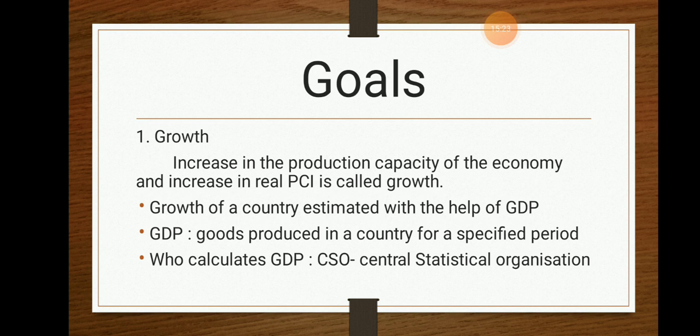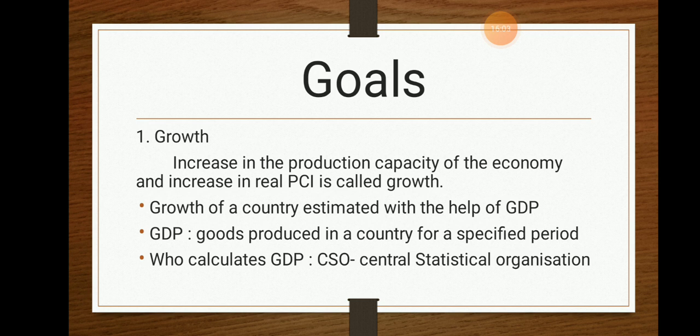Now what is production capacity? When there are industries or agricultural fields, the farmer or the owner of the industry needs a good production process, good cultivated products, good items as the end result. That is known as the production capacity of the economy. And the increase in real per capita income. What does per capita income mean? PCI means the average income of the whole nation within a specified area and a specified period of time. That is known as per capita income.